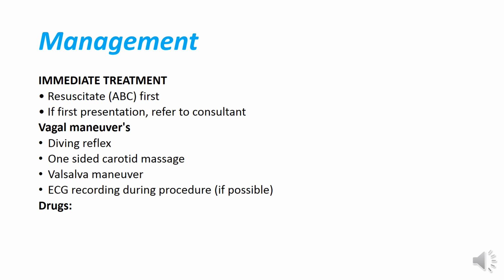They will give you ABC, vagal maneuvers, and adenosine. So the first thing we do is the ABC. We will not go for adenosine and these things first. First we have to stabilize the patient. But sometimes they will tell you the patient has been stabilized already and IV access is there. What will you do? In the next options, you will not choose the ABC because the patient has already stabilized. So they are manipulating the words. Actually, you should recognize it from the words in the history. And if it is the first presentation, you should refer to the consultant.